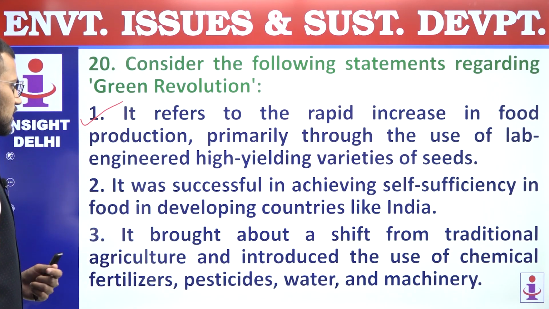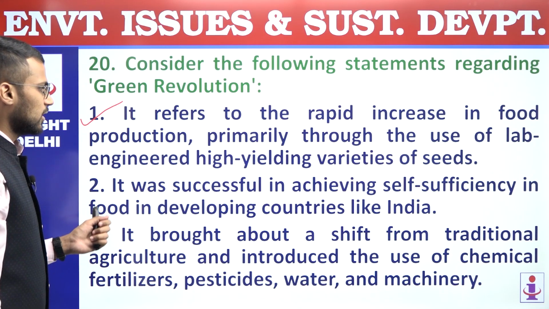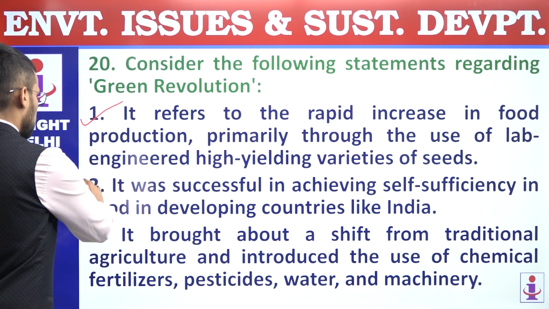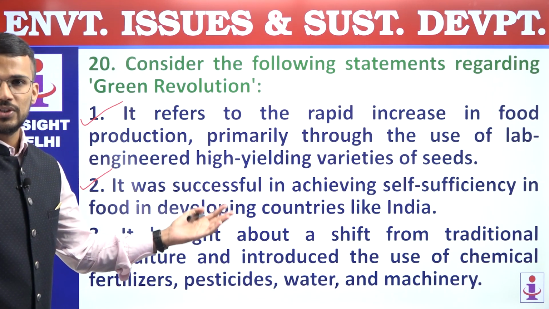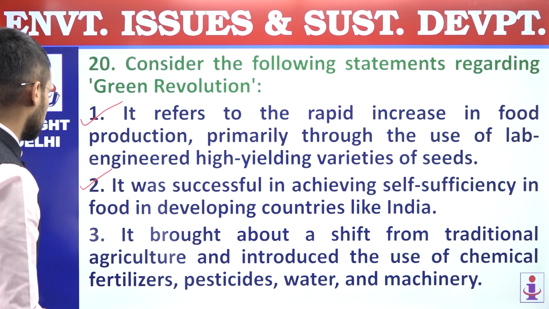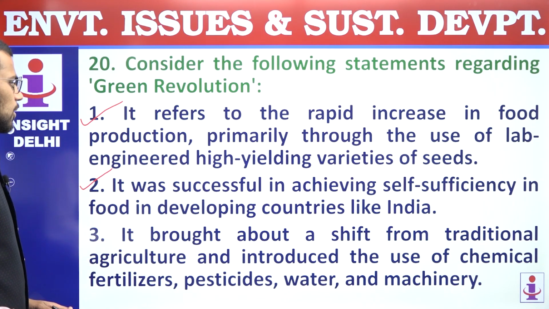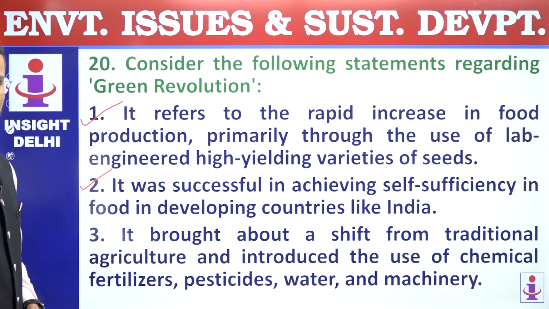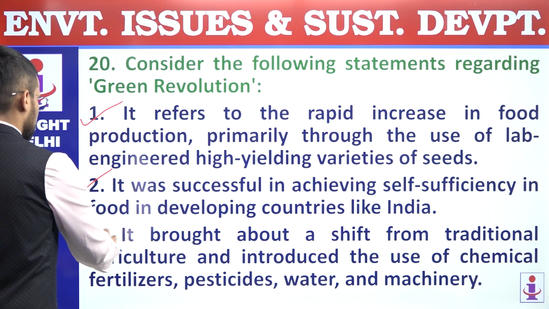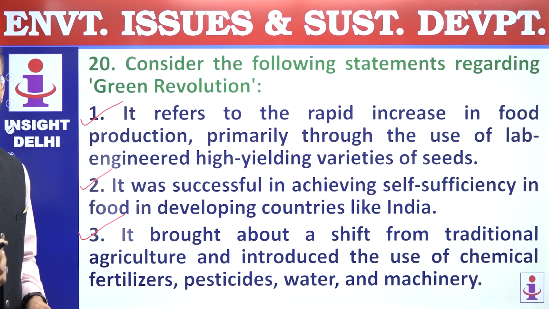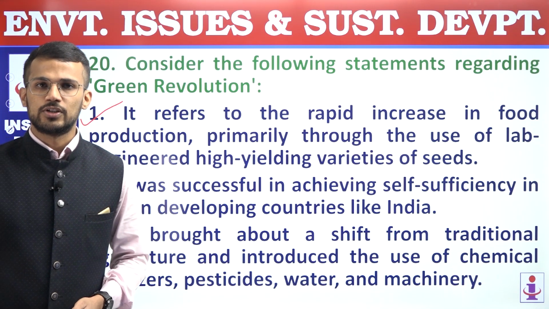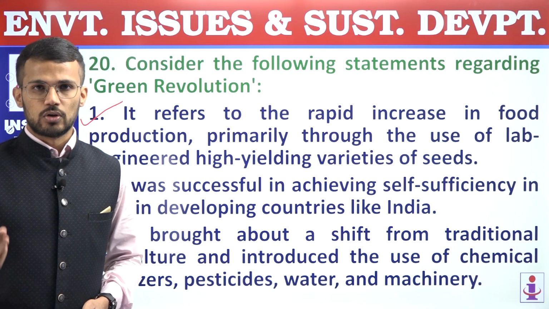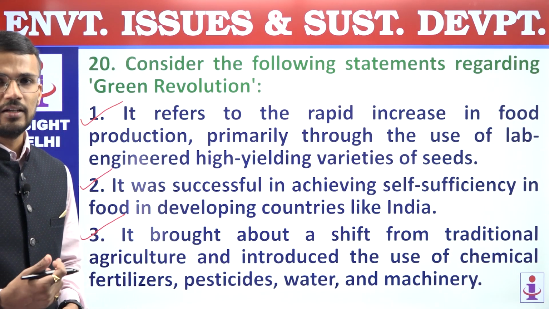Second, it was successful in achieving self-sufficiency in food in developing countries like India, right? So India was able to become self-sufficient in food grains because of green revolution. Third statement, it brought about a shift from traditional agriculture and introduced the use of chemical fertilizers, pesticides, water and machinery, right? So this statement is correct. In green revolution, high yielding varieties of seeds were used, machines were used, then use of chemical fertilizers was also there.